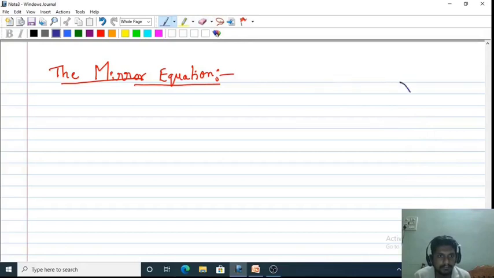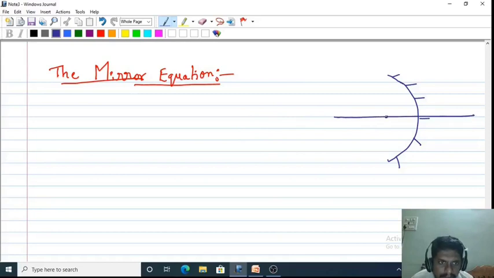This is a concave mirror, and I'll draw a principal axis. This is focus F and center of curvature C.